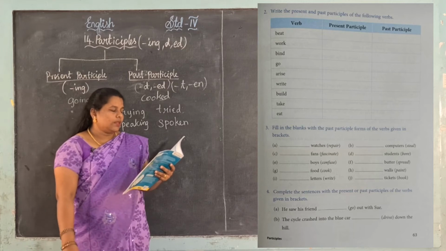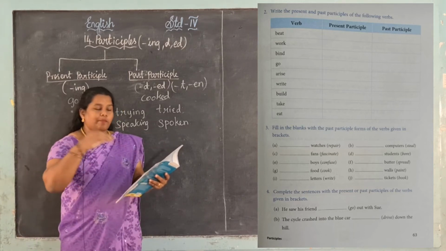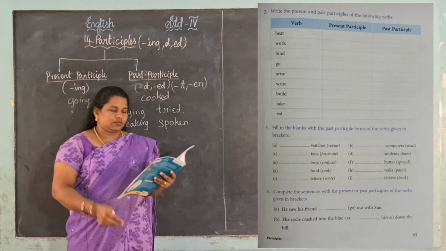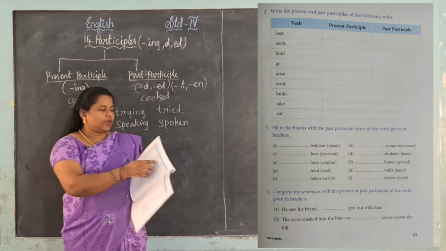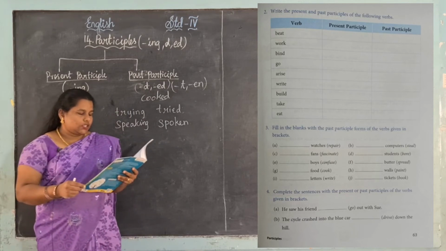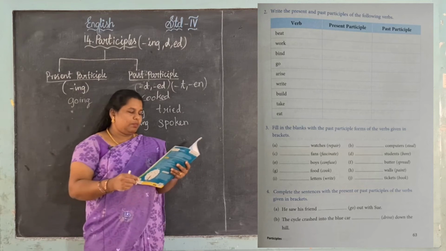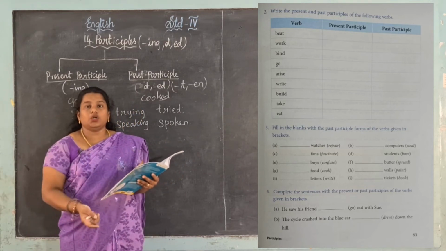Yes, next one, bind. Bind means, now only you will learn, binding, bound. Yes, go, going, gone. Yes, then arise, arising, arisen. Now only we found it in the first one, right, irregular form. Yes, next one, write, writing, written. We know, right? Yes, next one, build. Build means building, then it changes into built.